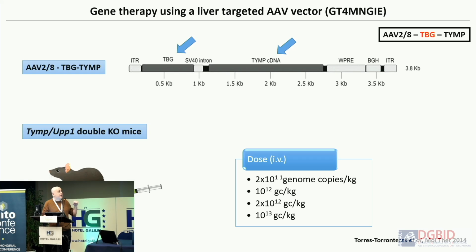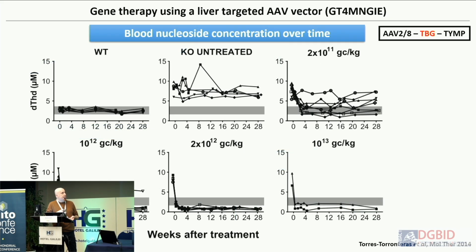We put the enzyme with a liver promoter, and then we tested in an animal model which develops the biochemical imbalances of the disease, which is increase of thymidine and deoxyuridine, but there is no clinical phenotype. And we tested several doses. These are normal mice, these are double knockout mice, and these are increasing doses in which we see that the effect is very good over the time, even over reducing. So we are putting a lot of thymidine phosphorylase in the liver of these mice.